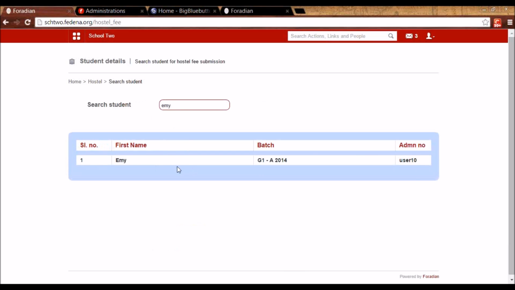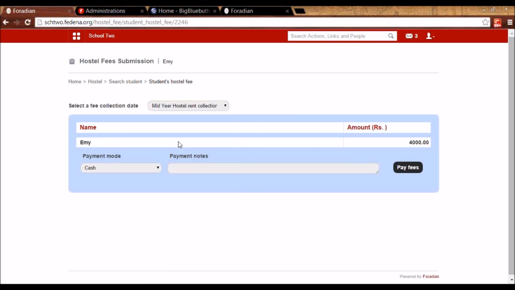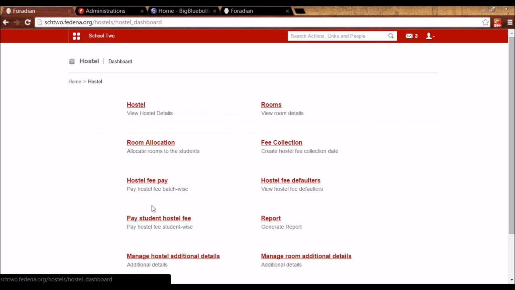And the same thing, we can click on it and we can select the collection that is applicable for the student and pay the fees. So these two ways are there in hostel, using which you can collect the fees from the student. Then you can see the report.